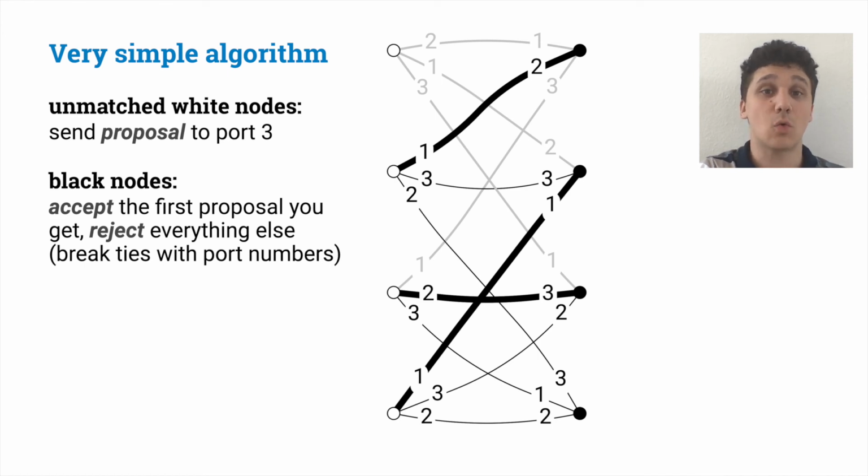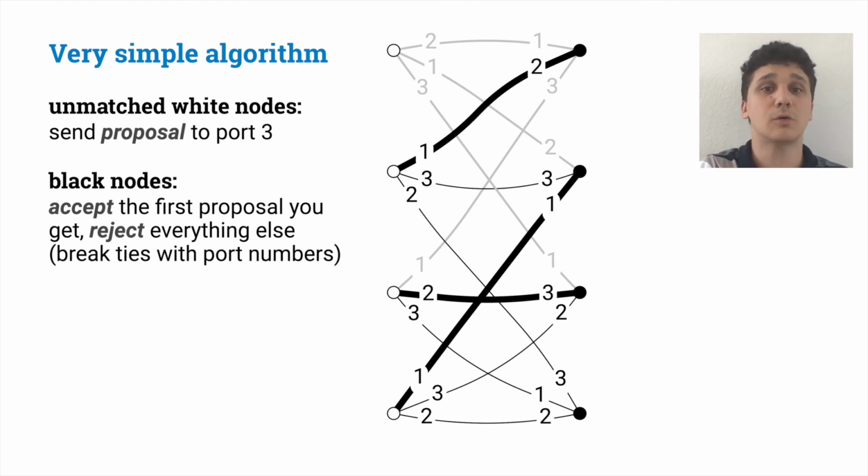Let's first consider white nodes. If a white node ends up being unmatched, it means that it proposed to all neighbors, and it got rejected by all of them, meaning that they all accepted some other proposal, and hence that they are all matched.